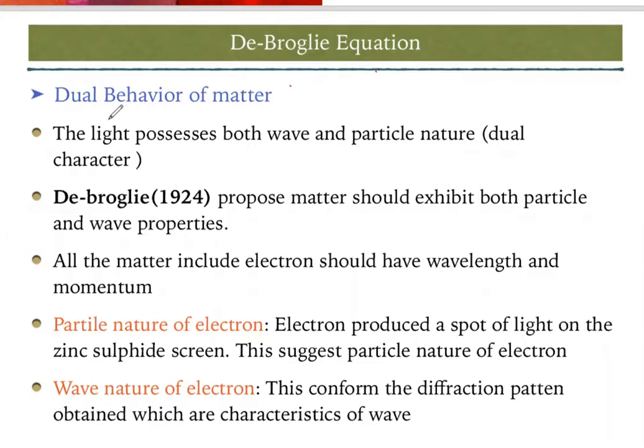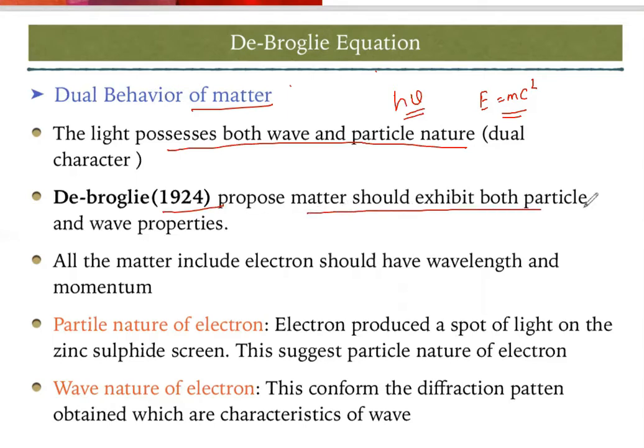So what is this de Broglie equation and how did de Broglie arrive at an equation which tells about the dual behavior of matter? First he said that light possesses both wave as well as particle nature. As we already saw from the equation h nu, Planck says that h nu tells about the wave nature, and E is equal to mc square, the famous Einstein equation, tells about the particle nature. Next, de Broglie in 1924 proposed matter should exhibit both particle and wave properties.